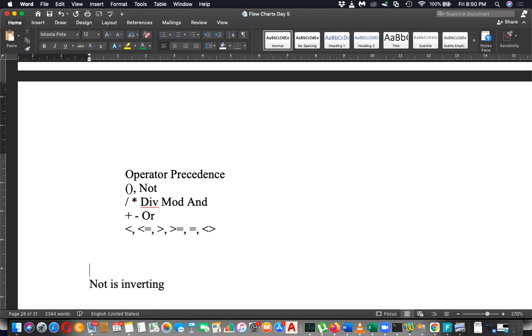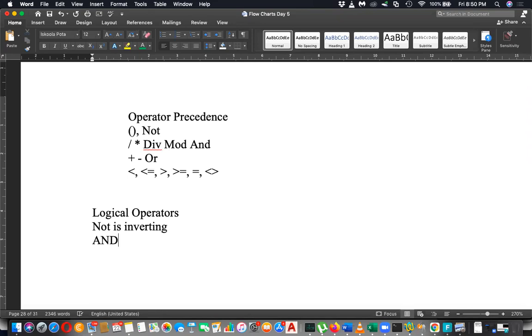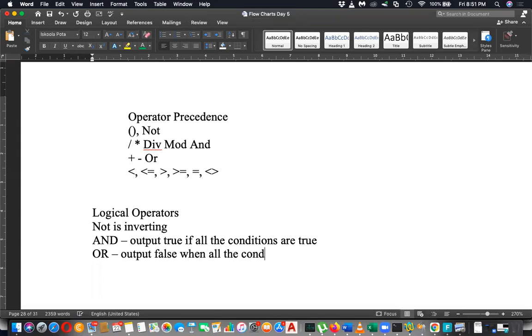These are called logical operators. So not is inverting. And outputs true if all the conditions are true. Then or outputs false when all the conditions are false.